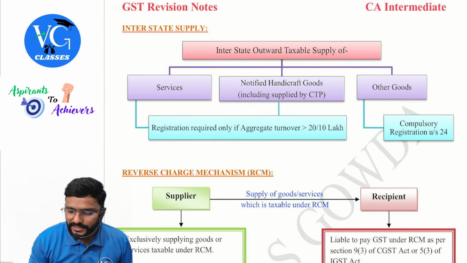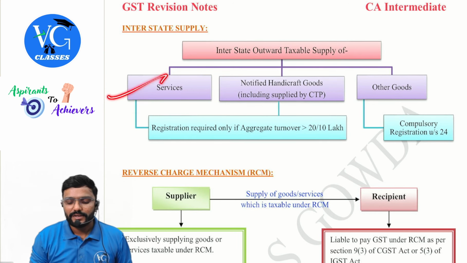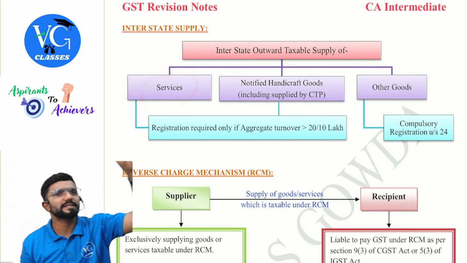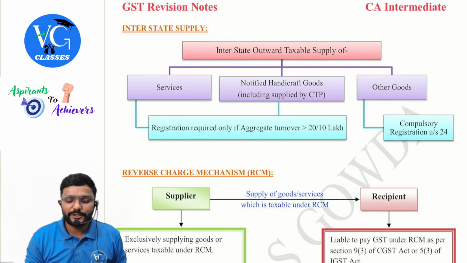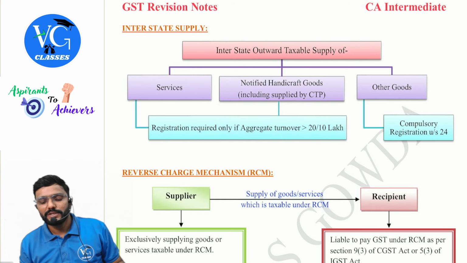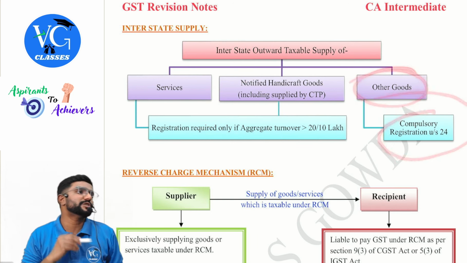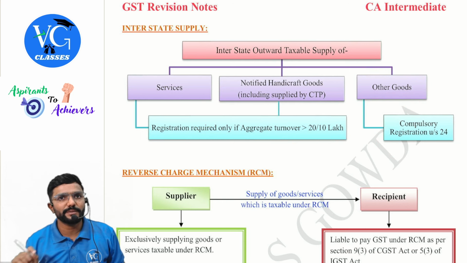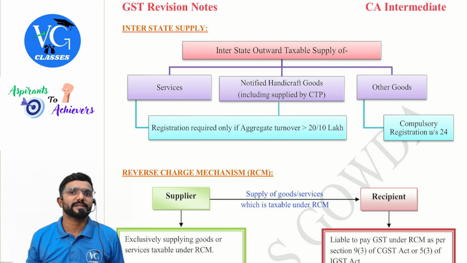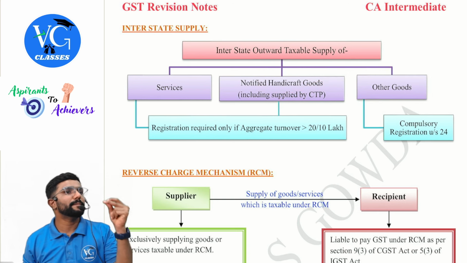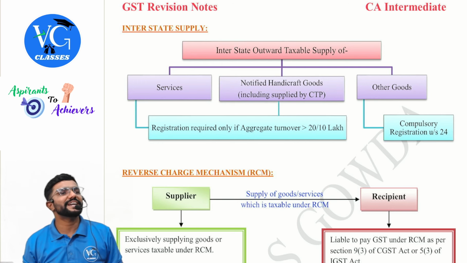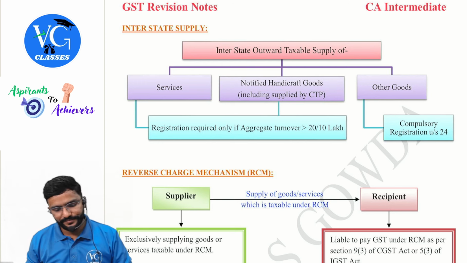Interstate suppliers. If it is services outside the state, always the threshold limit is applicable. Any services, threshold limit is applicable. But if it is notified handicraft goods or predominantly made by hand, including by CTP, only then is the threshold limit applicable. Sir, what if it is any other goods? Compulsory registration. Please be careful. For goods, only notified handicraft goods or goods predominantly made by hand, 20 lakh or 10 lakh is applicable. If it is any other goods supplied outside the state, mandatory registration. Sir, my turnover is only 2 lakh, 5 lakh, 10 lakh. Doesn't matter, sir. Get registered.